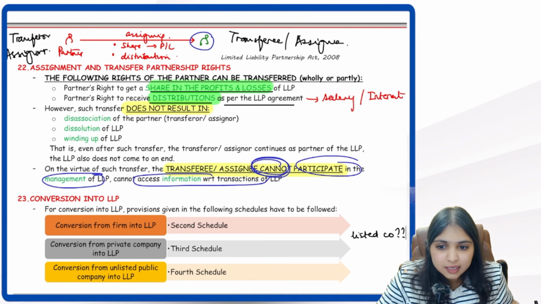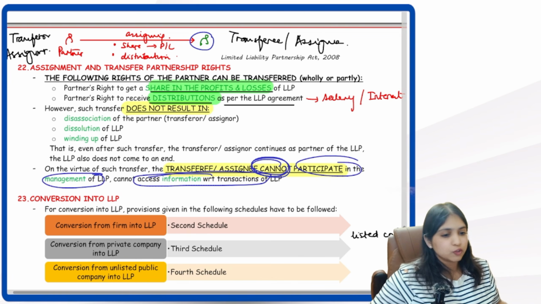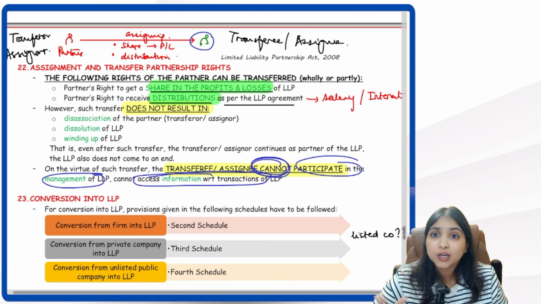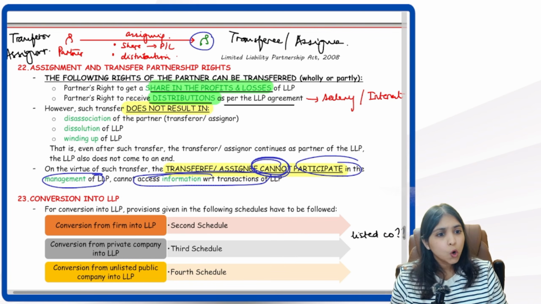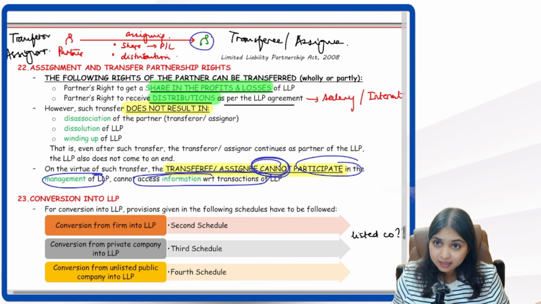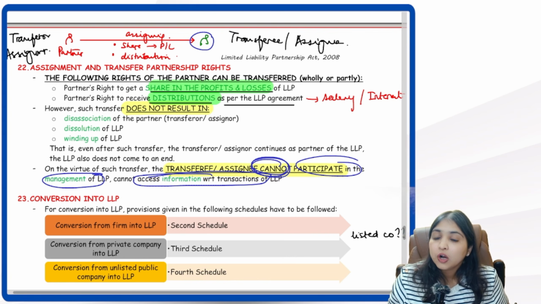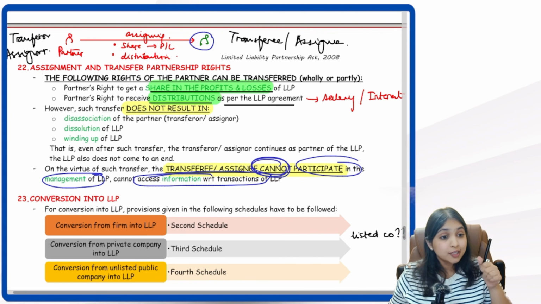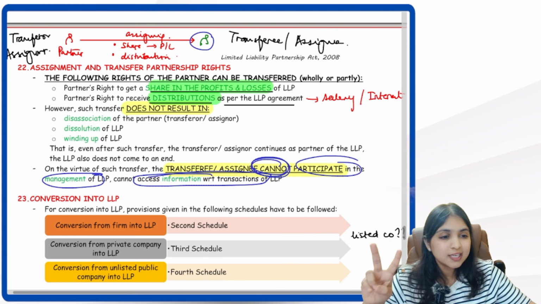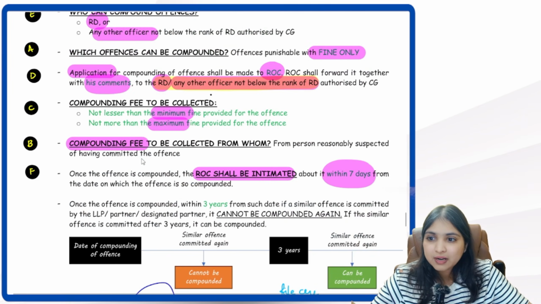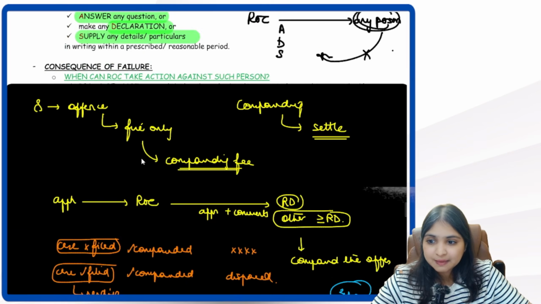Green cannot access information with respect to transactions of the LLP. Green will not have any rights against LLP. There is no contract between the LLP and Green. So Green will not have any rights in the LLP. Alright, guys, so this was our entire discussion about assignment and transfer. Two big concepts we've learned now. We learned about compounding and we learned about assignment and transfer.